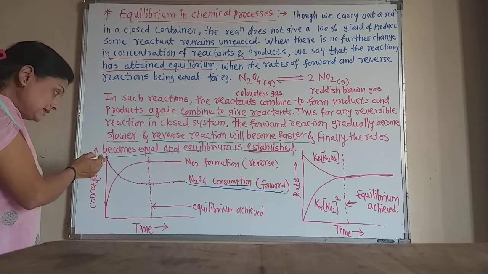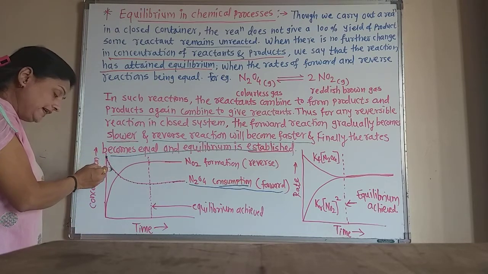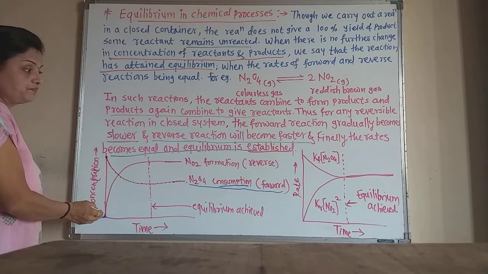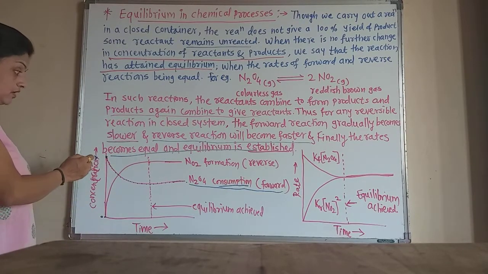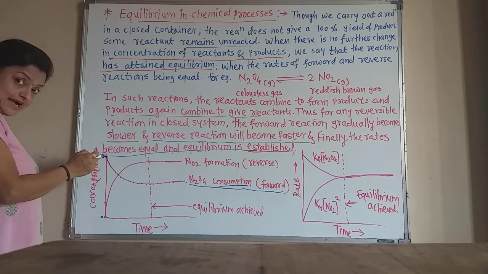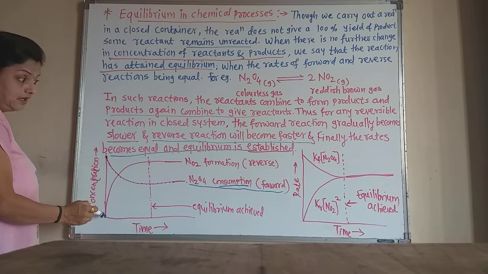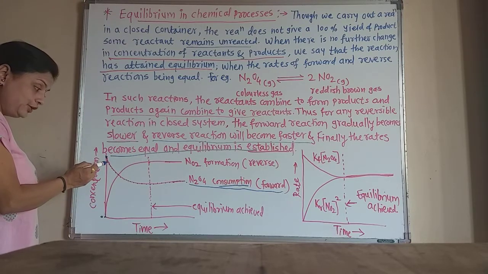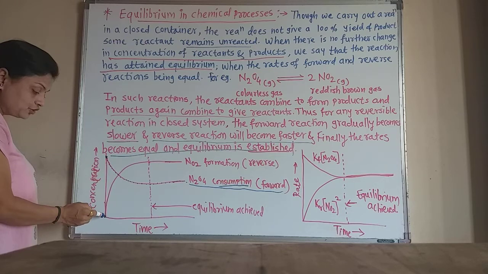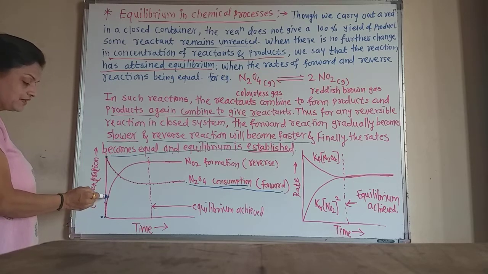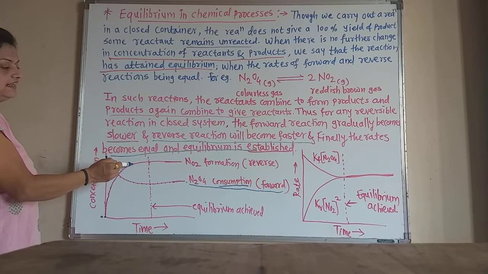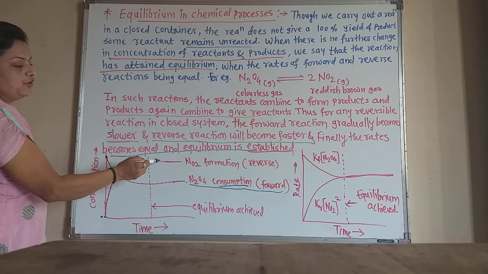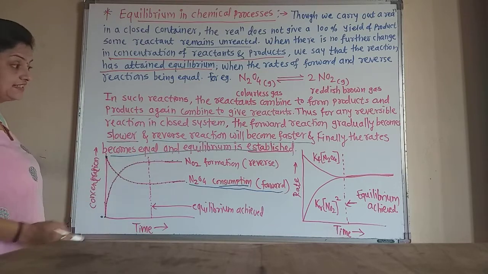As the concentration of N2O4 decreases, the NO2 concentration, which is 0 at first when the concentration of N2O4 is highest, starts increasing and increasing as time passes. That is the reaction in which NO2 is formed, and that is the reverse reaction.